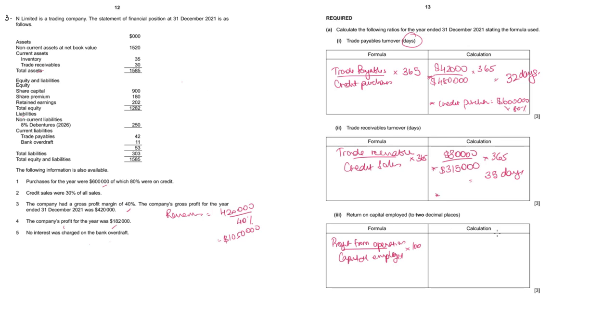Profit from operations is not given directly, but they've given us company's profit, which is the net profit. How do you calculate net profit? Net profit is equal to profit from operations minus the finance charge. In this case, what's the finance cost? 8% of 250,000, which is the debentures issued. So 8% of 250,000 is 20,000. We don't know profit from operations, and net profit given is 182,000. So now can we calculate profit from operations? Yes, we can calculate. It will be 202,000.